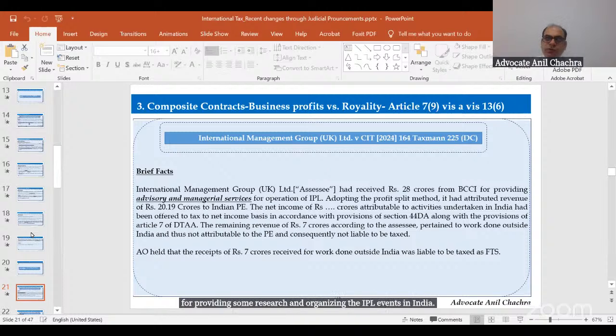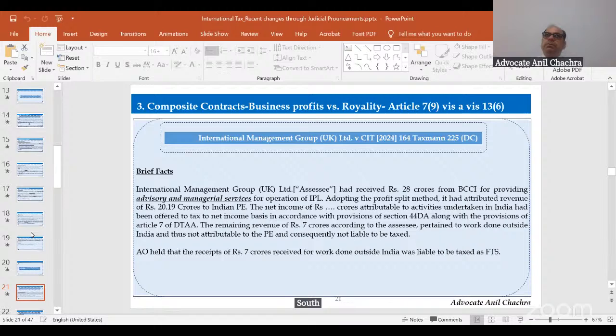In 2014, when the elections were held, some IPL matches were organized in South Africa and Dubai. Some sort of fees was paid from Dubai itself. So that was a composite contract in that case.